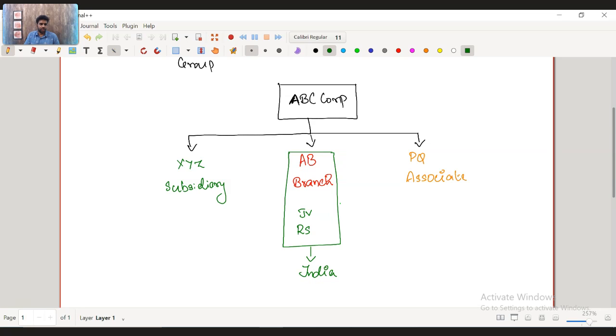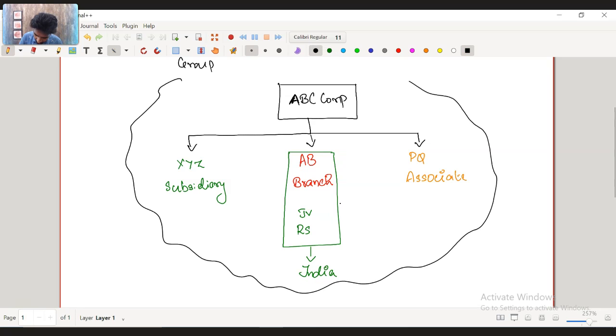So it's a joint venture. Likewise, all of these combined together will be called a group.